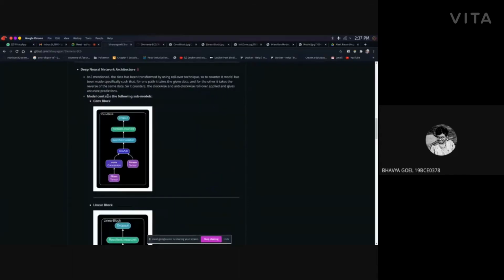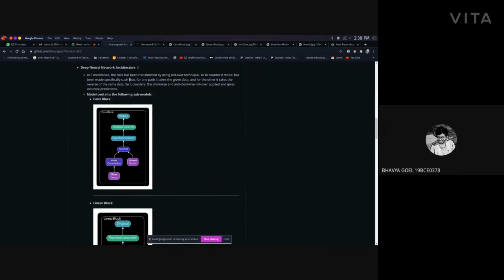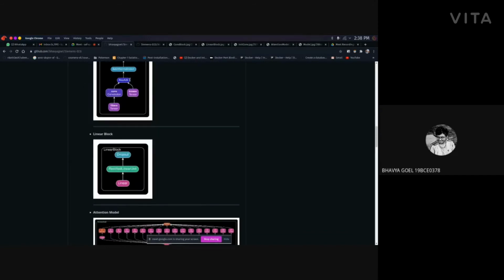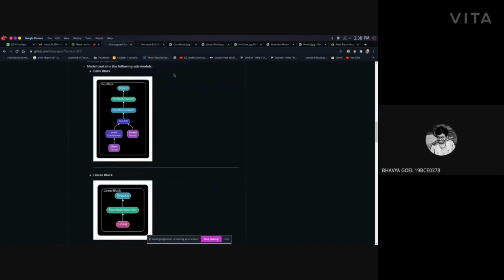As I mentioned, the data has been transformed by using the rollover technique. So to counter it, the model has been made specifically such that for one path it takes the transformed data, and for the other it takes the reverse of the transformed data. So it counters the clockwise and the anti-clockwise rollover and gives accurate predictions. The two parts of the model consist of conv block, linear block, and attention model. The paths are named as init conv block.